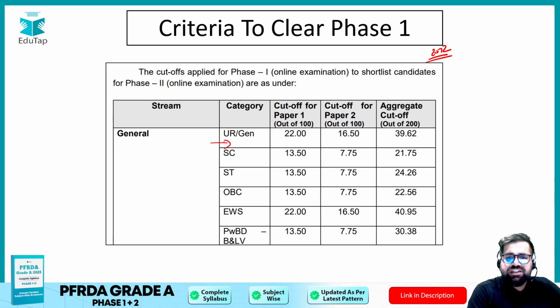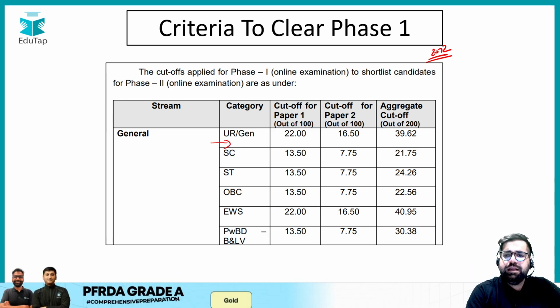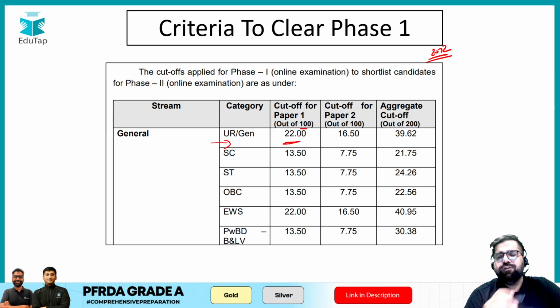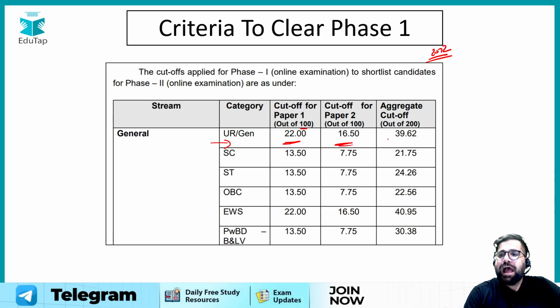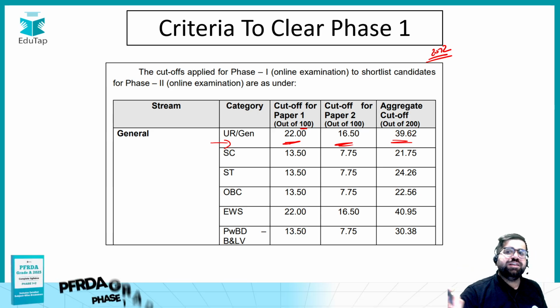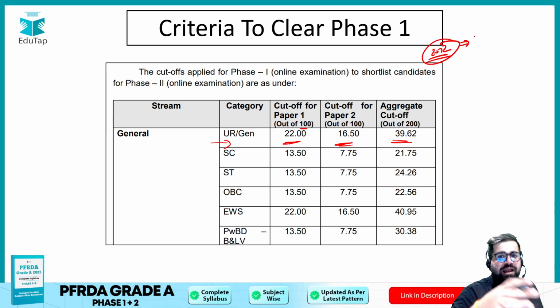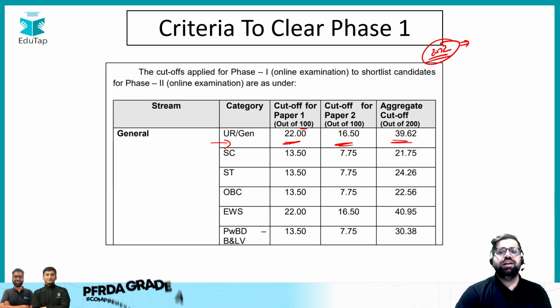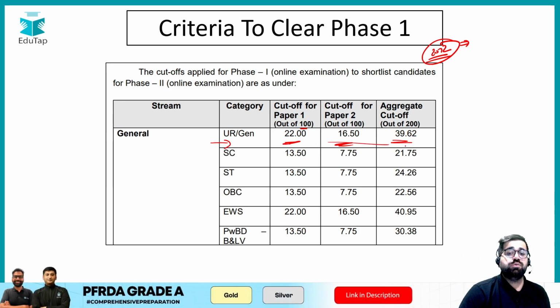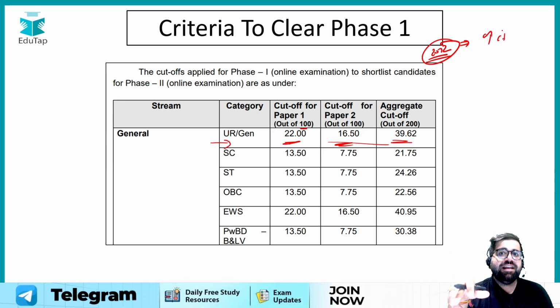Talking only about the general or UR category. For paper 1, the cutoff is just 22. For paper 2, it's just 16.5. And for the overall cutoff, it's 39.62. So, my friends, in the year 2022 the number of seats was quite low. And when the seats are fewer, the cutoff generally increases, but the cutoffs which I can see on my screen are quite low. Now, when the seats are increased, the cutoff can decrease also.